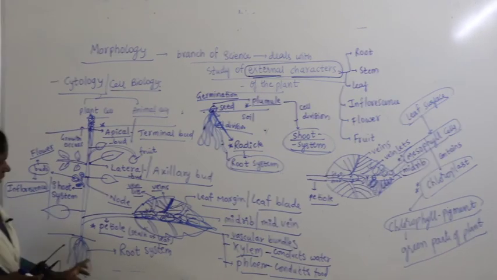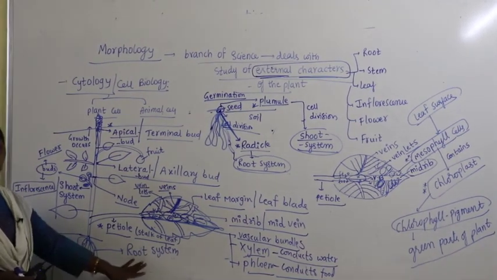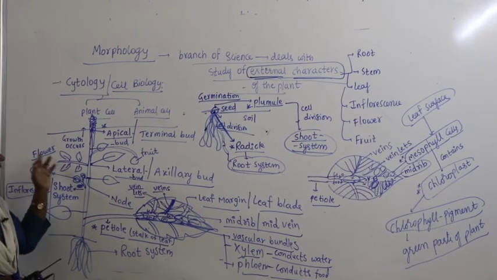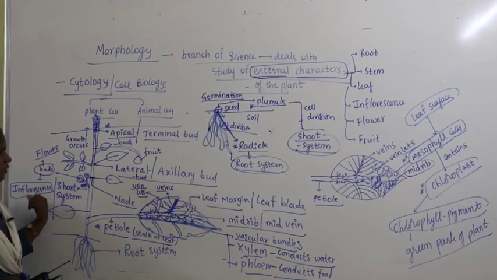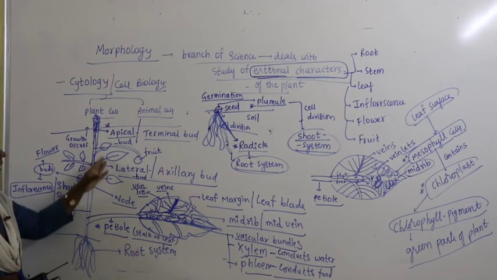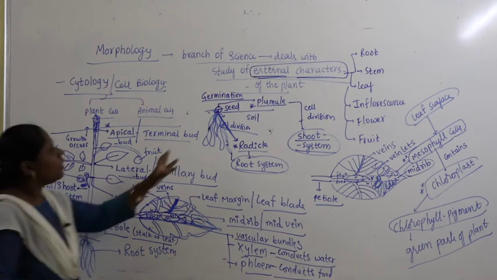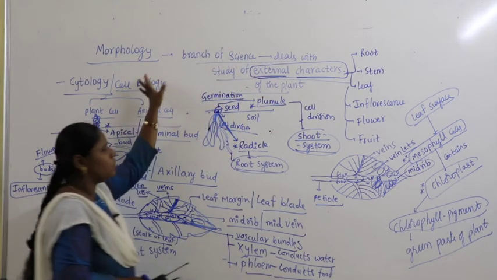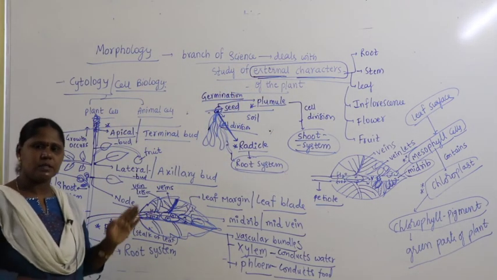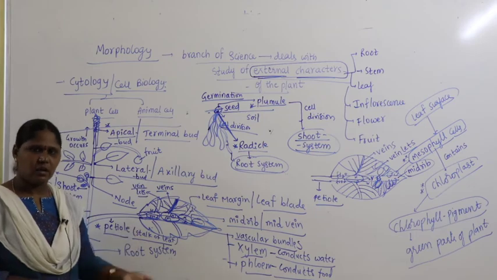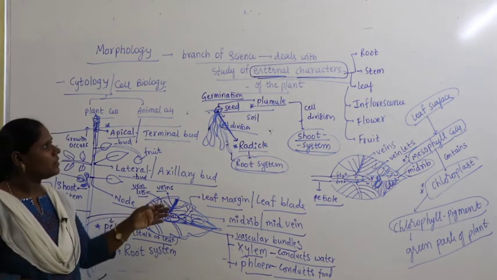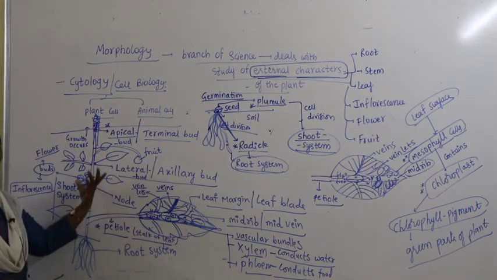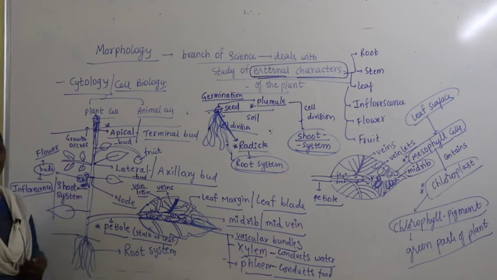So, whenever you study clearly what are the types of root, what are the types of leaves, what type of flowers, and what type of buds, the arrangement called inflorescence, when you talk about all the external characteristics of the plant, overall this constitutes a separate branch of science. It's called morphology. Morphology speaks about morphological characters. What are morphological characters? It's nothing but all the external organs that we see with our naked eye. These are the external organs of the plant.